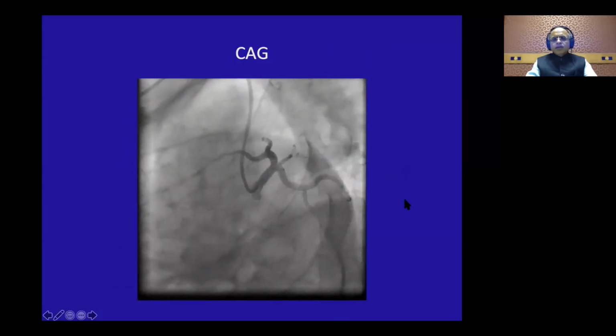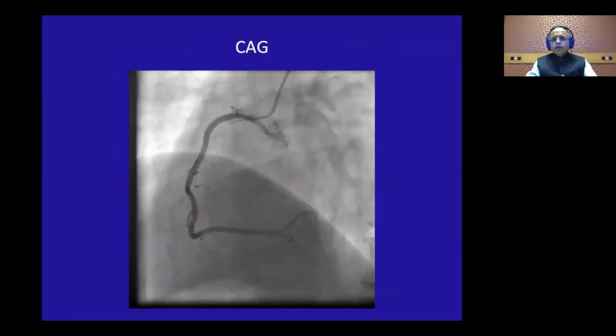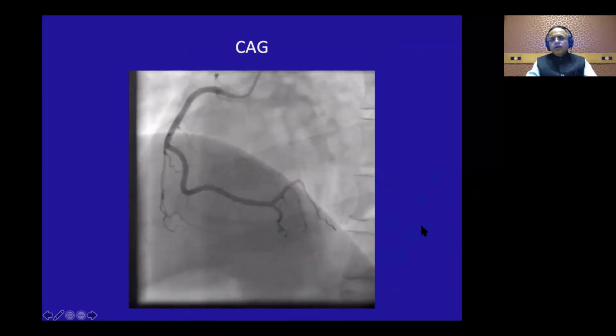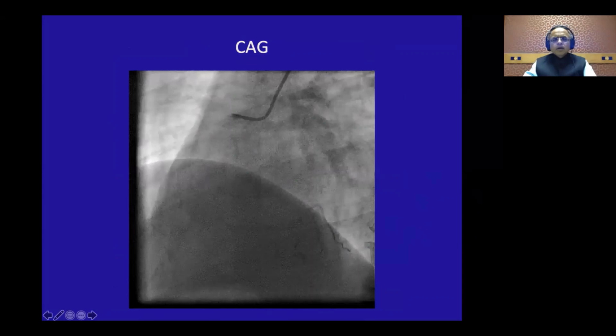And let us look at his angio. This is an absolutely clean LAD here and an absolutely clean right coronary artery here. So the next thing is that he had a monomorphic VT, so he went ahead with a CMR and did not have any infiltration. And we realized it was just a holiday heart syndrome because of excess alcohol.